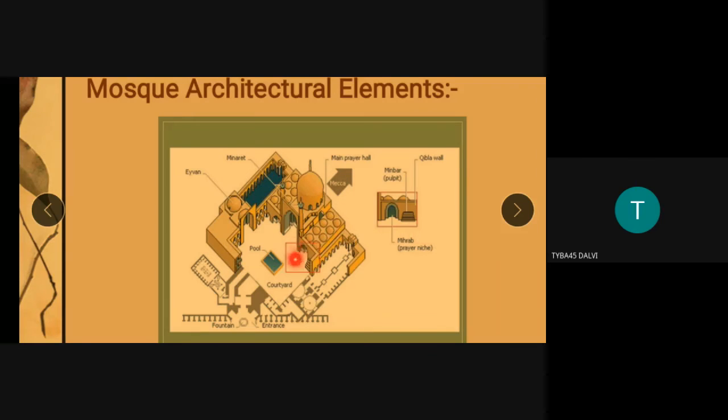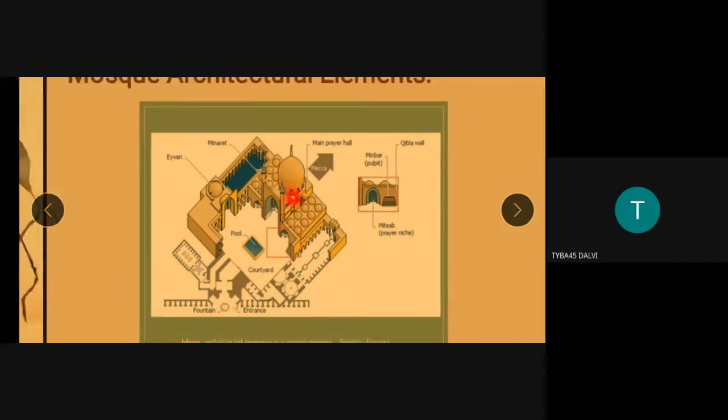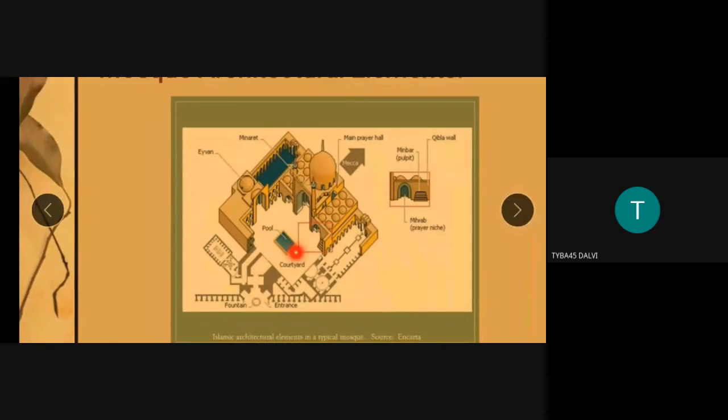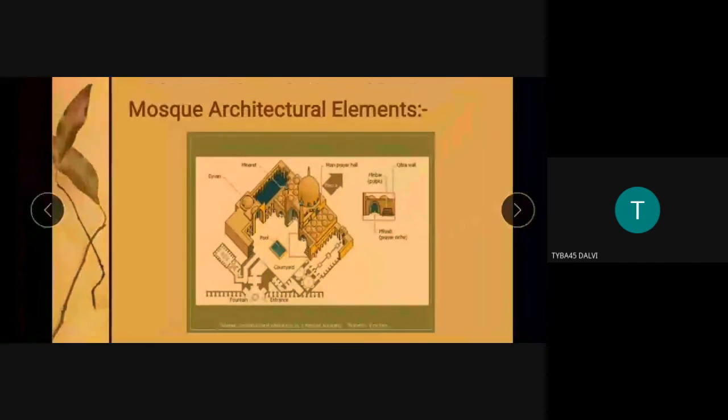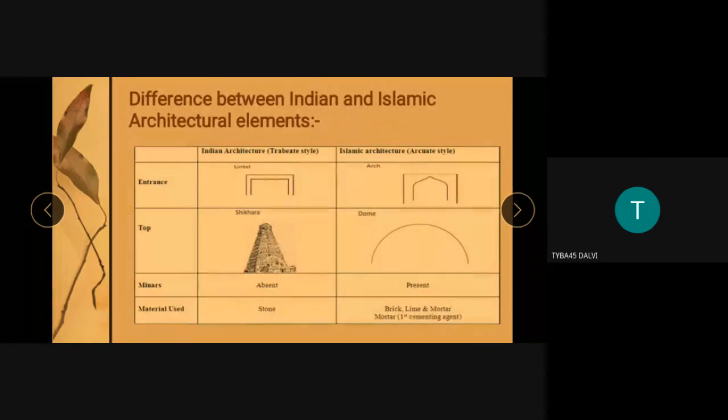In this part, I have maximized this section. This is the minbar, the pulpit where the priest used to stand and deliver the religious sermon while doing prayer. And this is the Qibla wall, as you see. And this is the courtyard. These are all mosque architectural elements. This is called a sahan or courtyard. It has an ablution tank and sometimes colonnaded pillars also. Then I will move further.